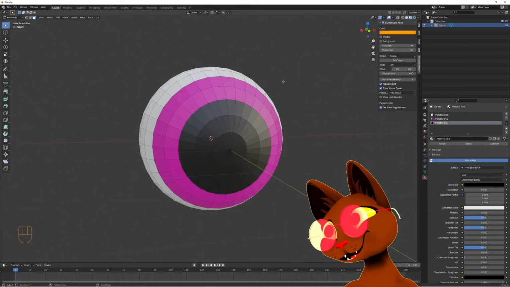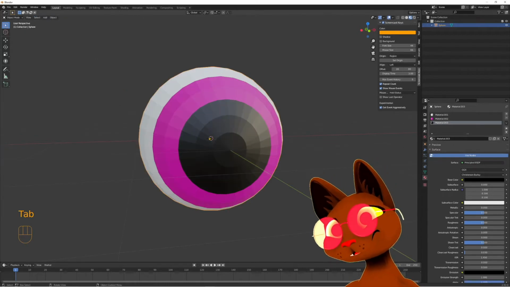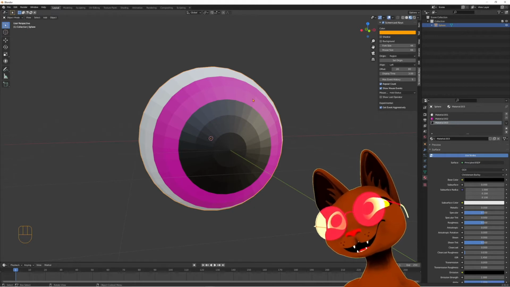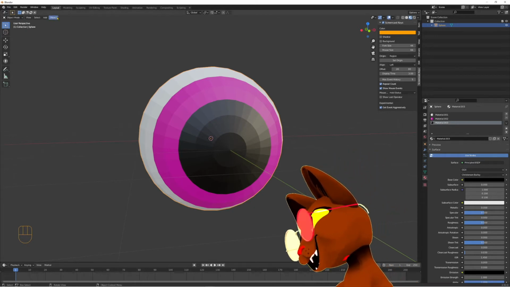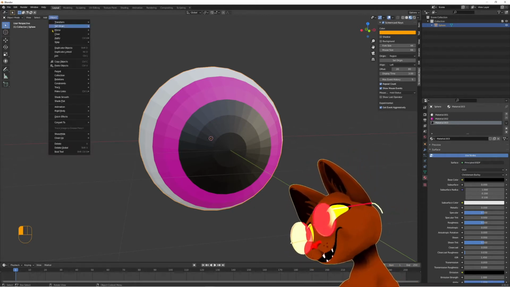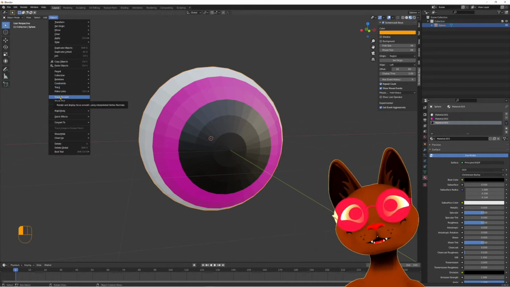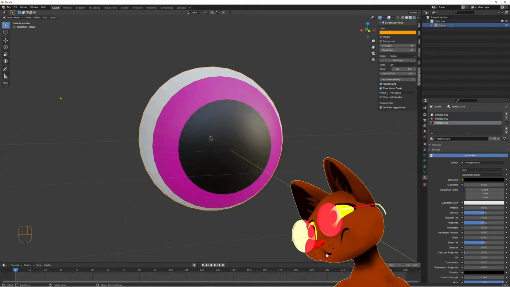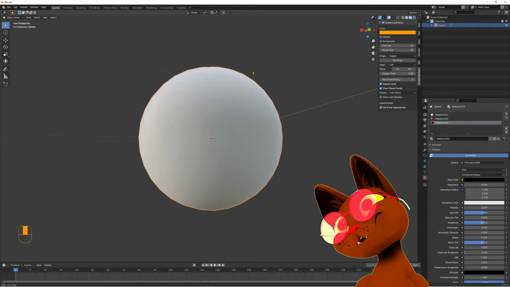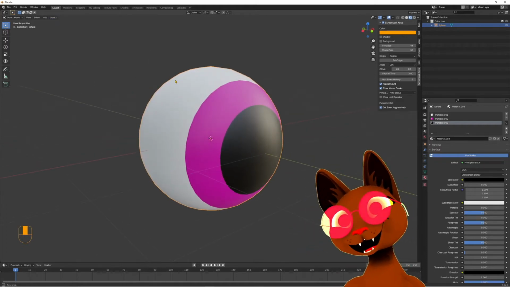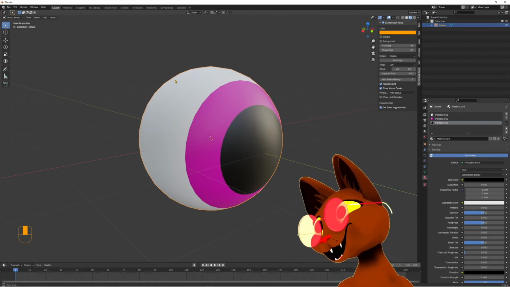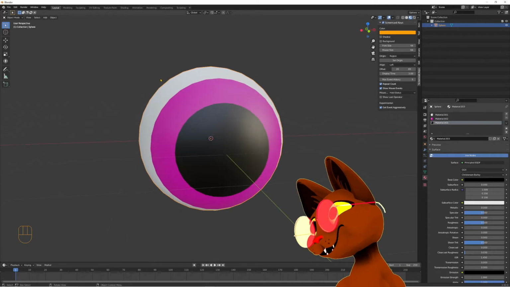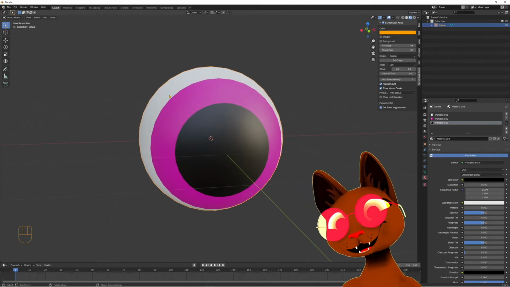But we can go to the object mode. You see we have this eye all like jagged edges here. So we select the eye and press the object button. And then here you can select shade smooth. Okay, whoa, we already have this eye here and it's looking pretty good. So next step is make an eyelid.